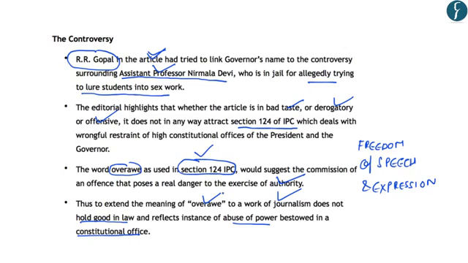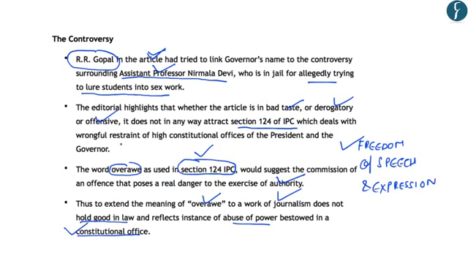So simply the article says that invoking section 124 of IPC to arrest the editor of a magazine restrains or limits the freedom of speech and expression of journalists. And it also reflects the abuse of power bestowed on the constitutional office. So under this article, we have learned about the controversy which led to the arrest of the editor of the magazine and the grounds on which he was arrested. Further, we have learned about the criticism highlighted in this editorial regarding the arrest of the editor.